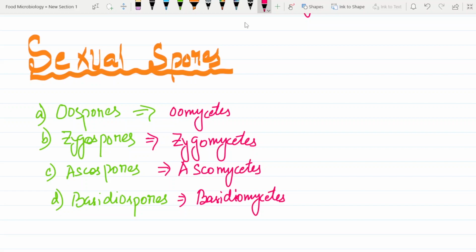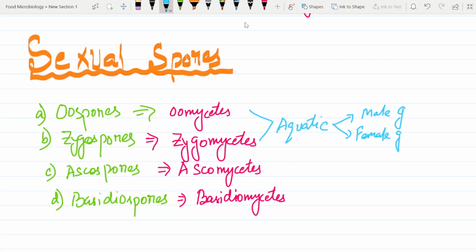Now, some general things you have to know: these Oomycetes and Zygomycetes are aquatic, meaning they live in water bodies. Not only that, they are formed by the union of male gamete and female gamete.